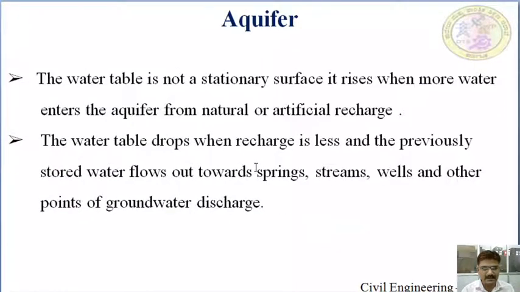The water table in an unconfined aquifer is not stationary. It rises when more water enters the aquifer from natural or artificial recharge. That means the water level or water table in the unconfined aquifer is not a stationary one; it will be moving. It rises when more water enters, and the water table drops when recharge is less. If the recharge is less, the water table drops, and previously stored water flows outwards towards streams, wells, and other points of groundwater discharge. This is about the unconfined aquifer.